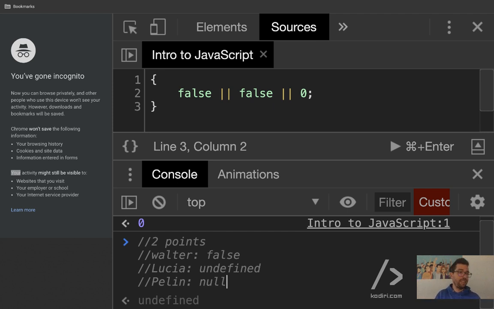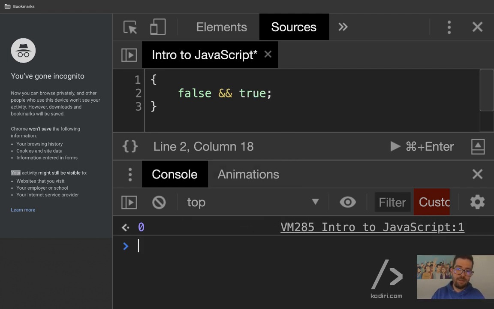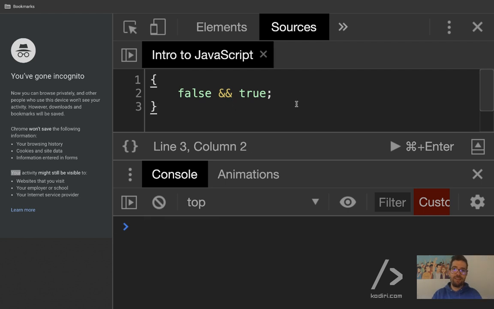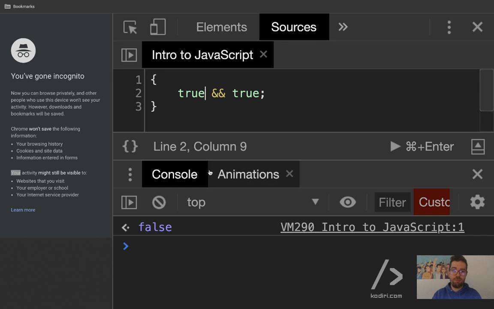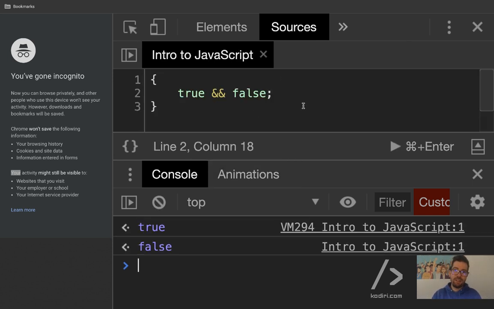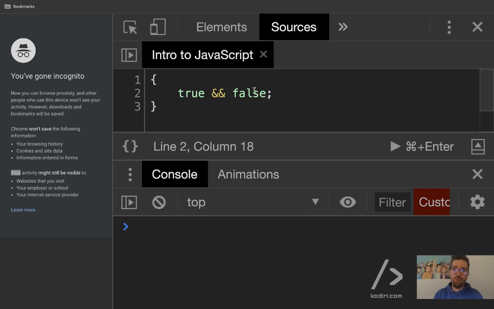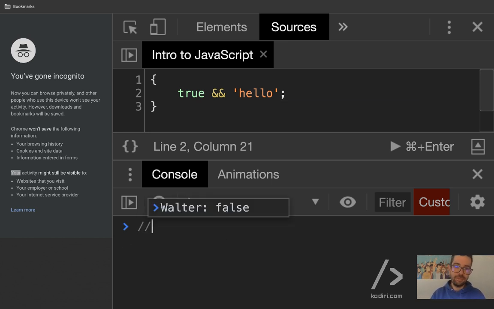So this is about OR. But if we talk about AND, what happens if I put false and true? What will that return? False. Correct. False and true is false. And true and true? True. And true and false? False. Correct. And true and hello?